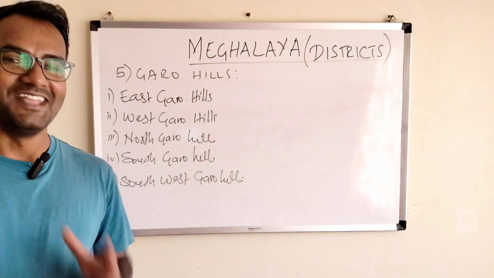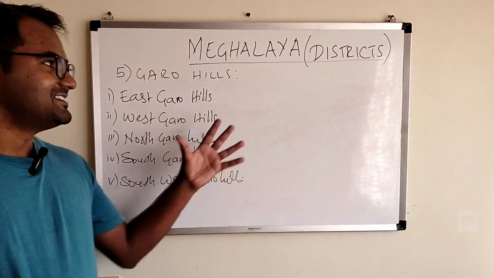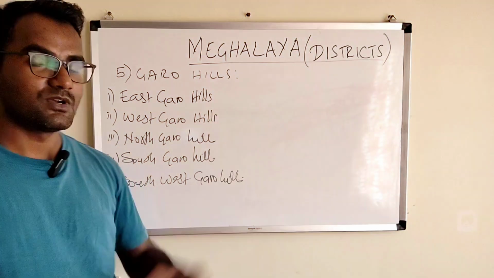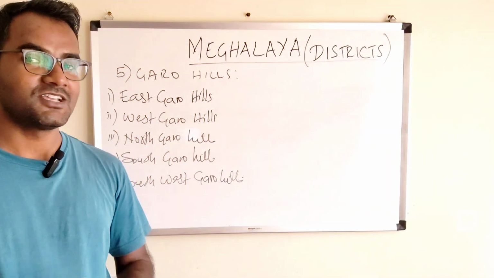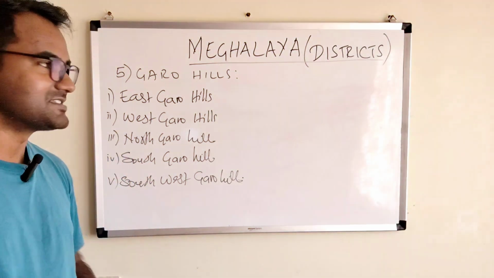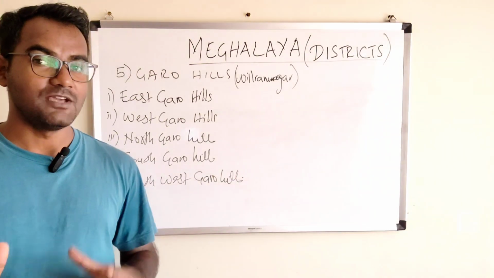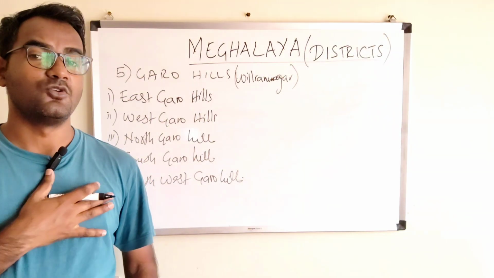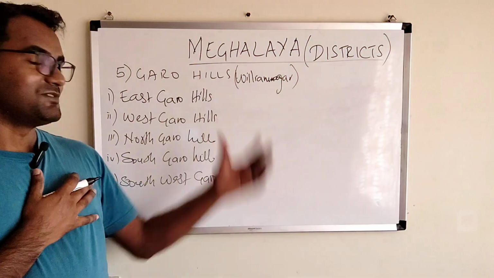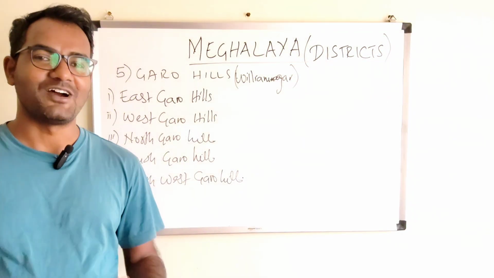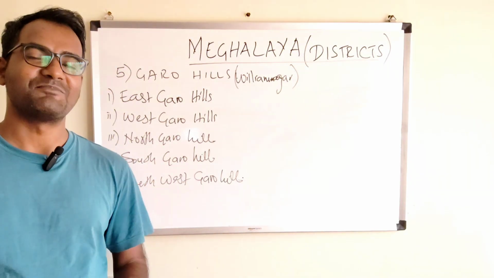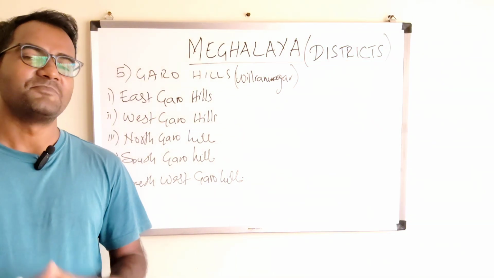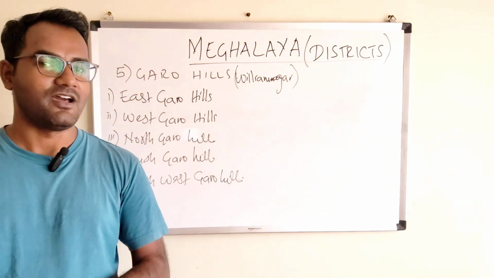Now let us see the headquarters of these 5 districts. So the first one is what? East Garo Hills. So East Garo Hills, its headquarter is Williamnagar. Now this place is very lovely and this place is very close to my heart. This Williamnagar is very much close to my heart. Why so? Can you comment it in the comment section and tell me why is it so? It is because this is the place where I belong.